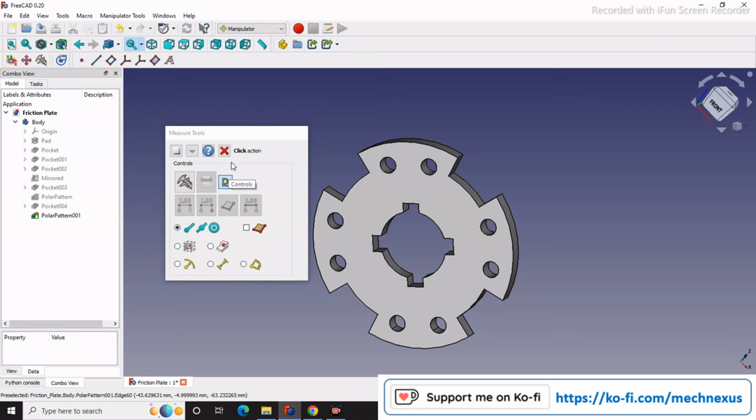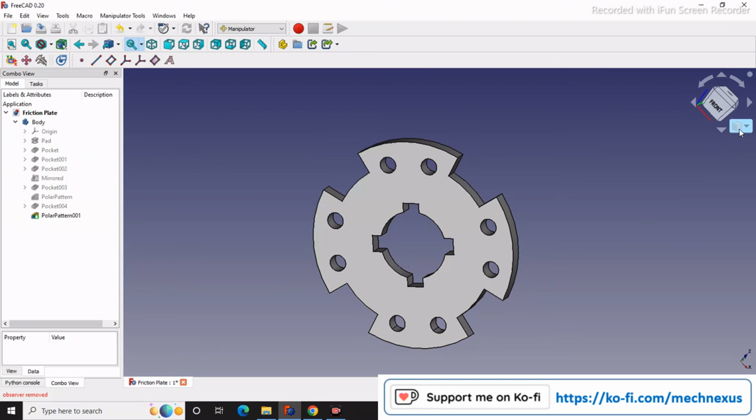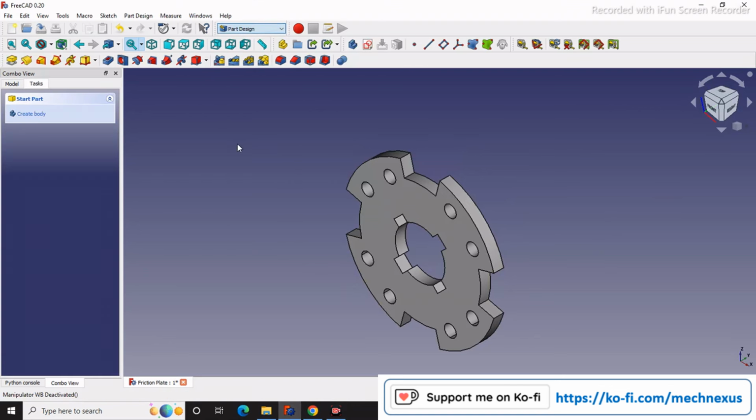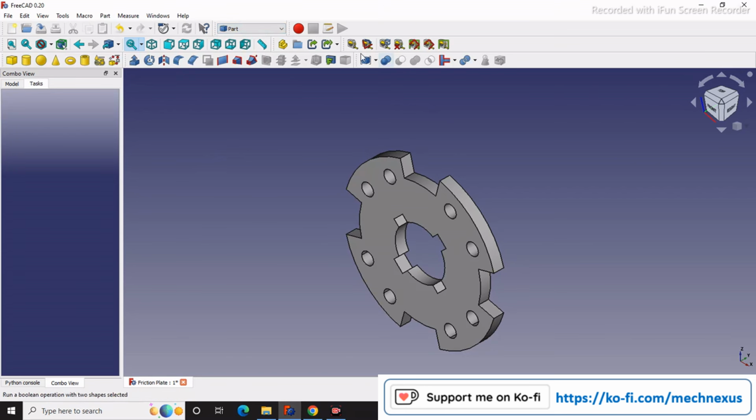So this is a very small tutorial about the Manipulator Workbench to measure the dimensions, which is not available in Part Design or Part Workbenches.